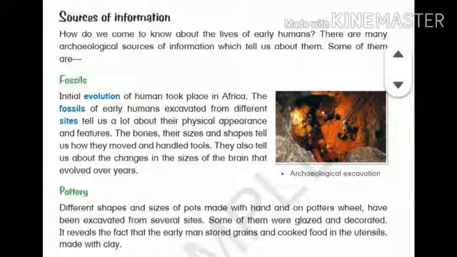These fossils tell a lot of things about early humans. There are archaeological sites. Sites means the places where we find this kind of early things. They tell about their physical appearance, features, their bones, their sizes and shapes, how they moved and handled tools, and changes in the size of the brain. All those things are told by these fossils. Fossils are a very important source of information, which is still that useful.